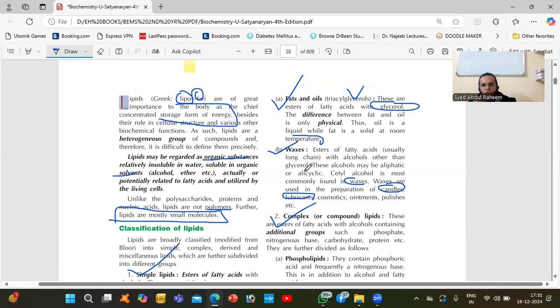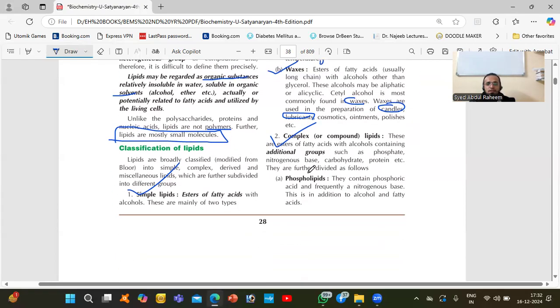So in that, glycerol is there, like along with glycerol, we have alcohol. These are called simple fats.